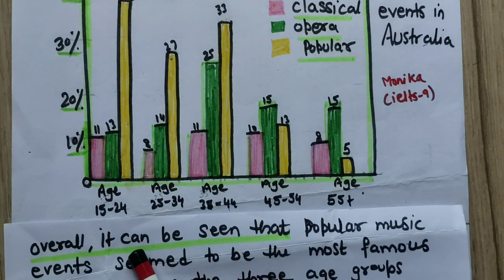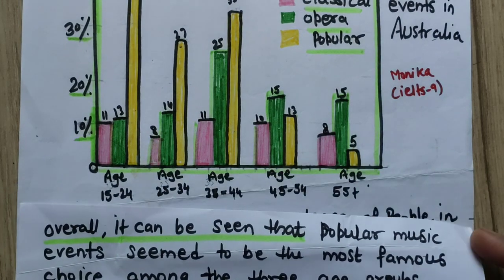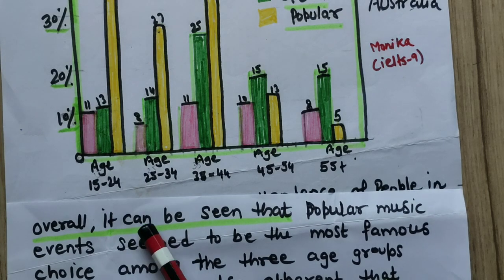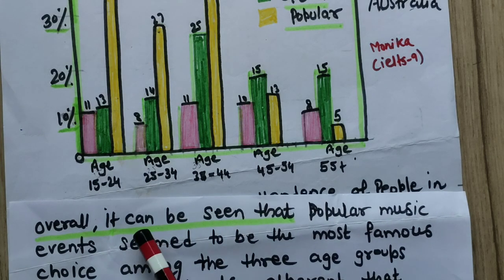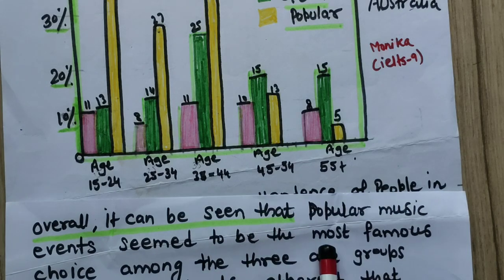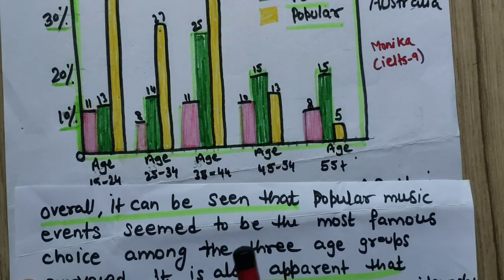Overall, so the lines which I have underlined with green, please note it down. You can use it in your answer also. So instead of "overall," you can use "it can be seen", "it is readily apparent", or "it is visible from the graph". These kinds of phrases you can use. But the main thing is what you can write about the topic, that is more important.